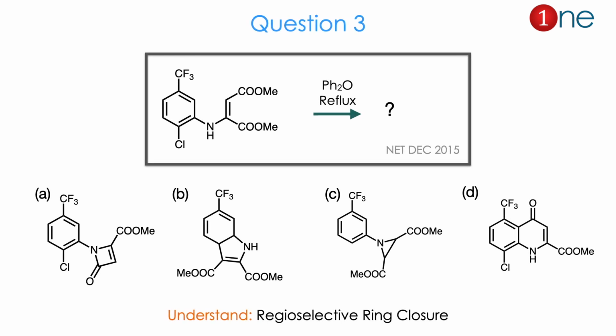Then the question number 3. The starting material is a chloro and CF3 substituted benzene and it has an amide side chain. The amine is attached with a kind of alkenyl diester. You are replacing it with an ether there. They ask you to find the product.